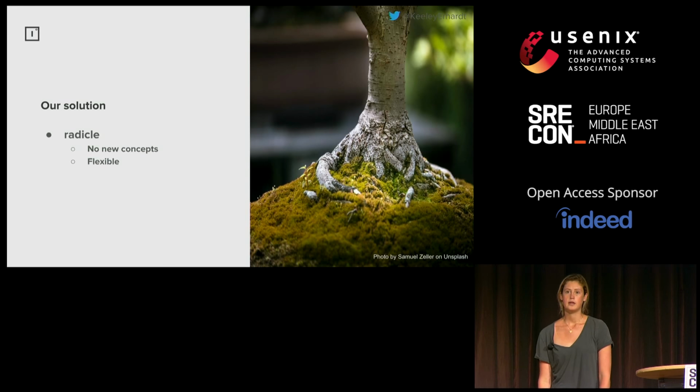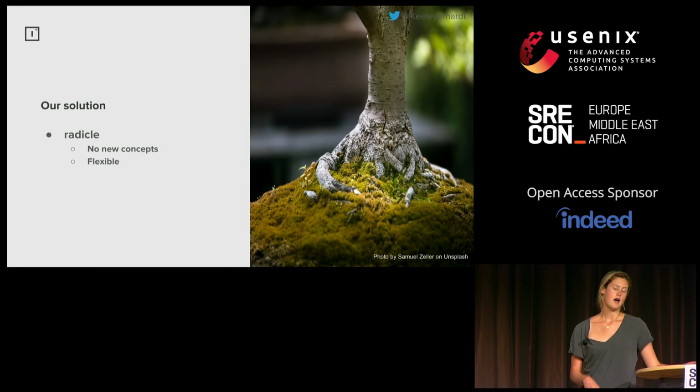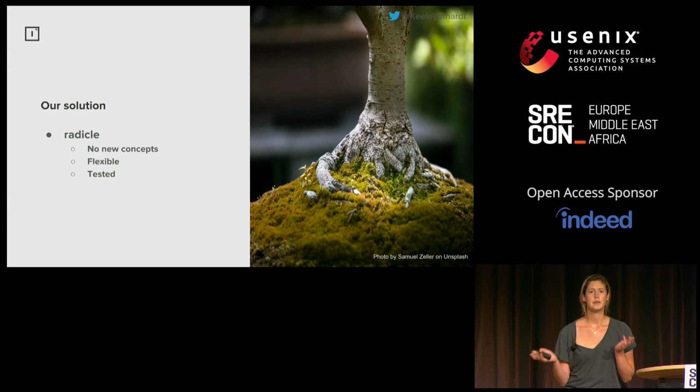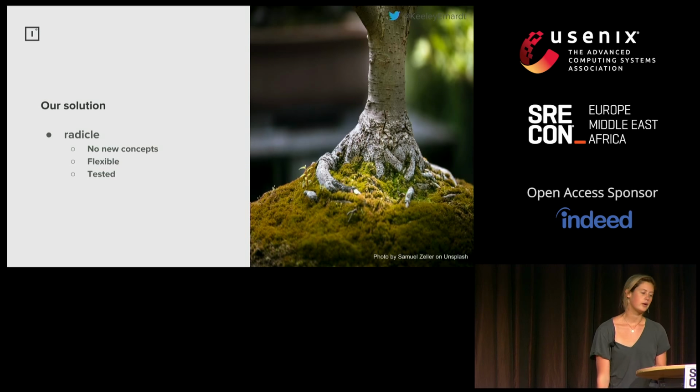For example, the Go gRPC middleware library has a bunch of different middlewares that you could use. Prometheus, for example, would include a middleware that you could use for metrics. Open Tracing has a middleware that you could use for tracing. And finally, Radical is well tested. It forms the basis of all of the production services that we've been running at Improbable, so we're fairly confident in how the base logic works.